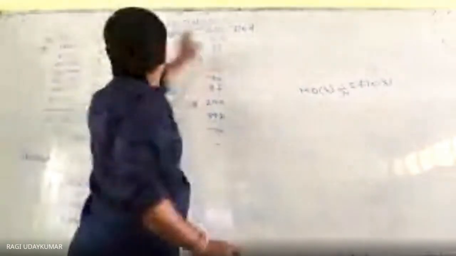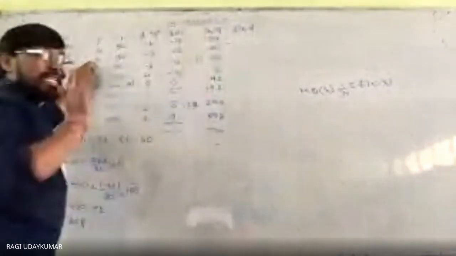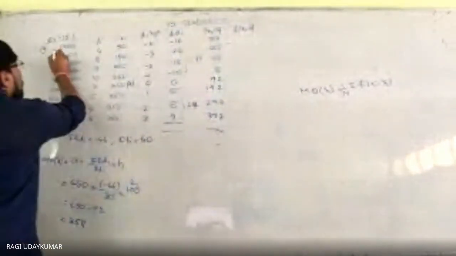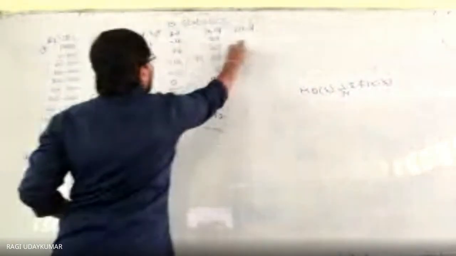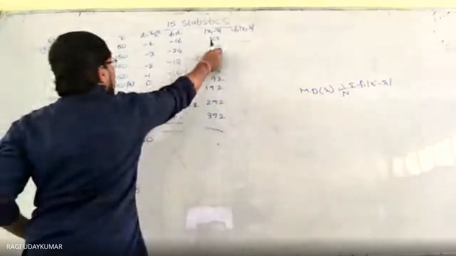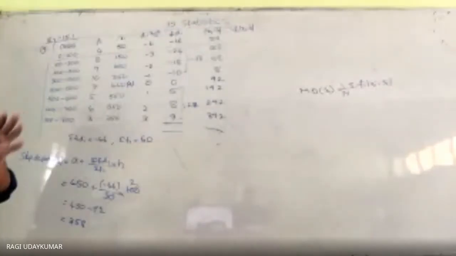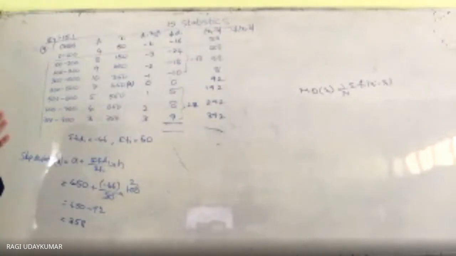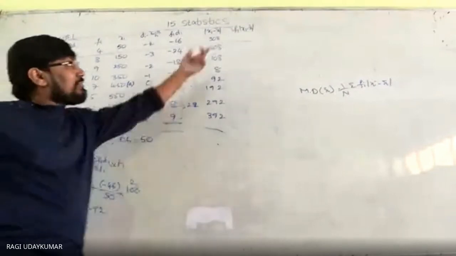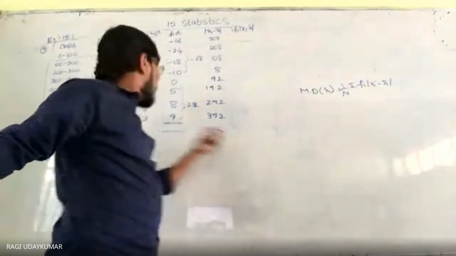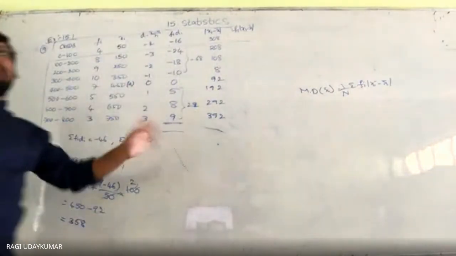Obviously, it is a tedious, time-consuming job. You have to do it; there is no other alternative. 308 should be multiplied by 4, 208 should be multiplied by its frequency. So that's why, whenever you do it, my best suggestion is to take the lines. Although it consumes time, sometimes what happens is you get confused and multiply 208 by 4 in a hurry, because in the exam it is time-consuming. This is only the last part; there is no other alternative way to do it. Then after that, you have to find the sum, and that sum should be divided by the sum of the frequencies, that is 50.